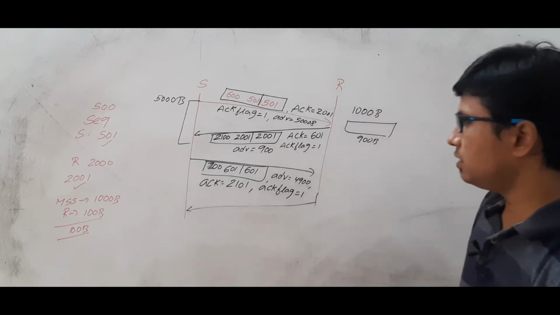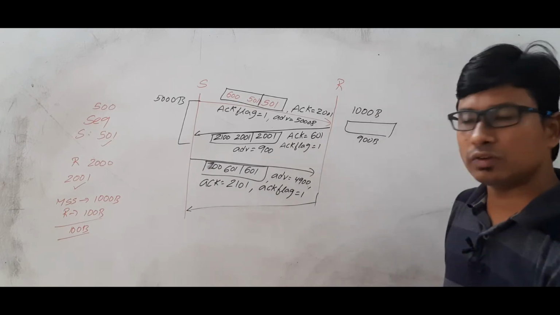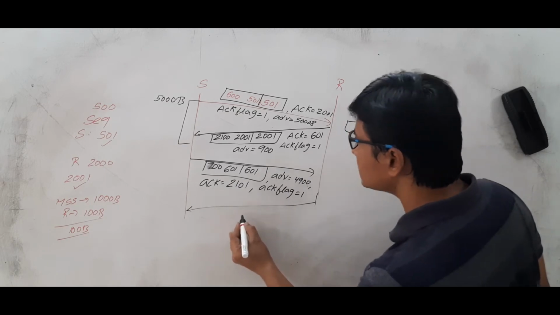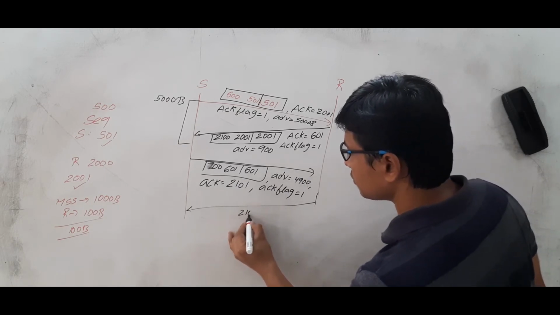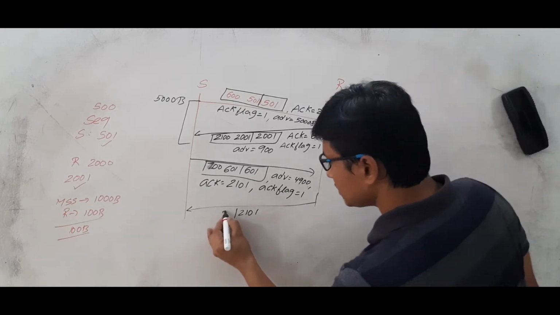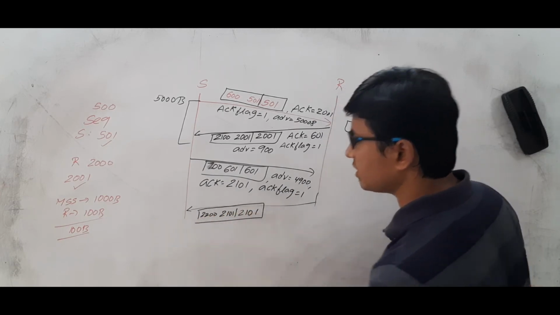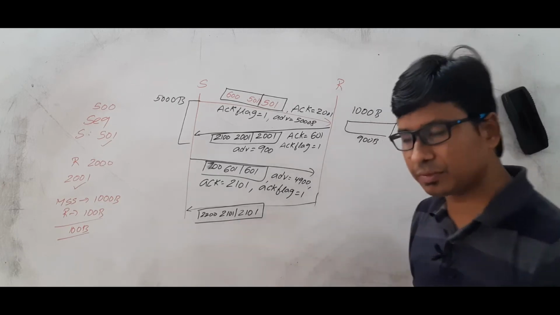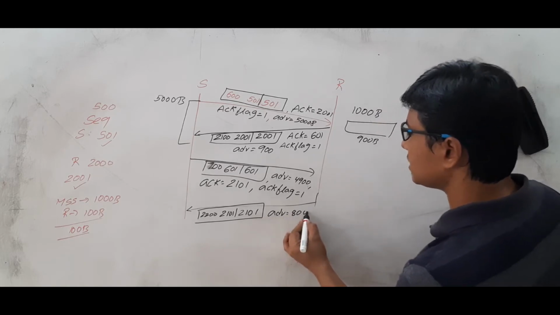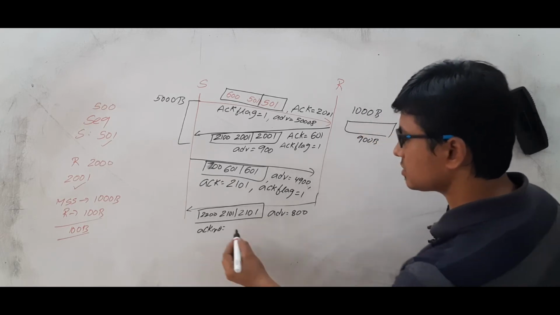So once this packet has been received, what will the receiver do? It will send an acknowledgement and also the data. Now whatever data it wants to send, what is the sequence number it wants to use? 2101. Okay, and 2101 to 2200 bytes of information it is sending. Okay, 100 bytes of information it is sending. And what will be its advertisement? 800 bytes still is left. And what is the acknowledgement number it will send? Can anyone tell me? 701.